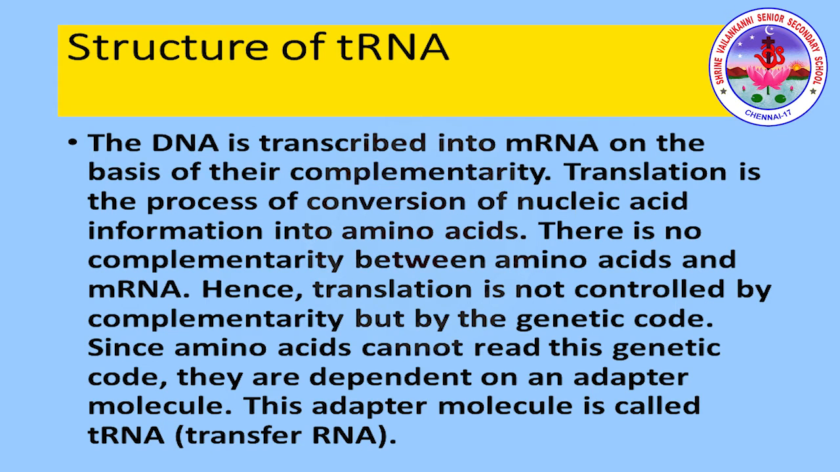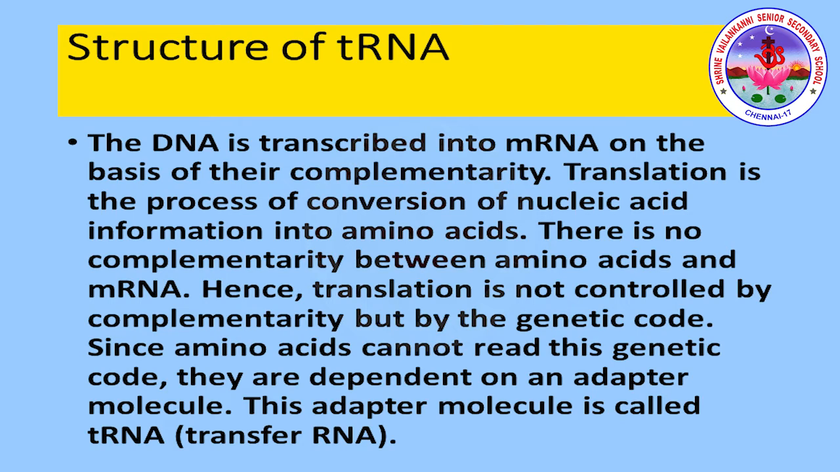The structure of tRNA. The DNA is transcribed into mRNA on the basis of complementarity. Translation is a process of conversion of nucleic acid information into amino acids. There is no complementarity between amino acid and mRNA. Hence, translation is not controlled by complementarity but by the genetic code. Since amino acids cannot read this genetic code, they are dependent on an adapter molecule. So this adapter molecule is called tRNA, that is transfer RNA.